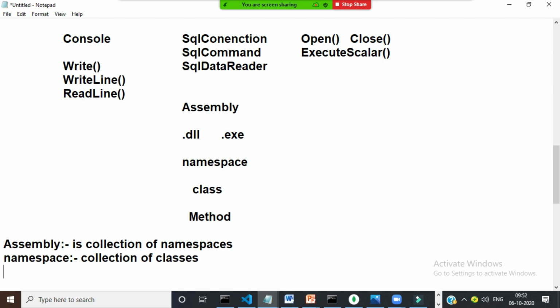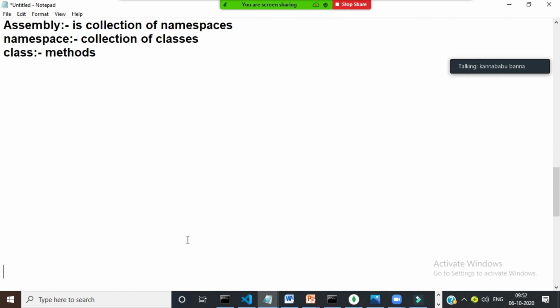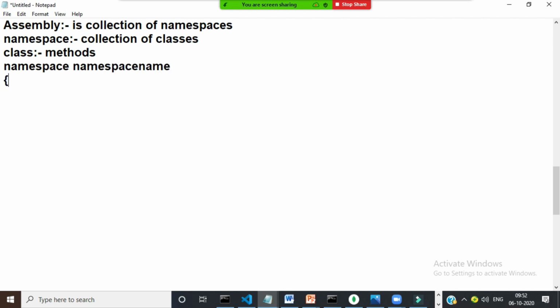A class consists of methods. The syntax to declare a namespace is: namespace, then the name, then bracket open, bracket close. In this namespace, you can write the classes. A single namespace can have multiple classes. A single assembly can have multiple namespaces.